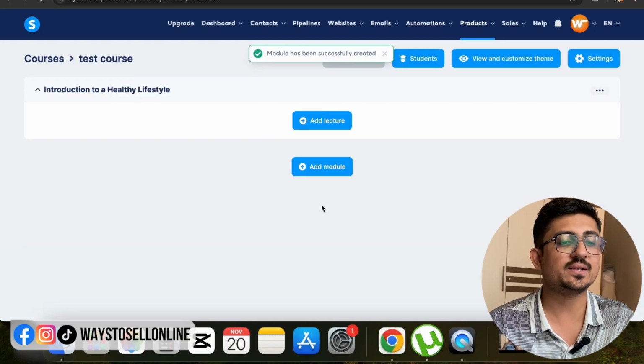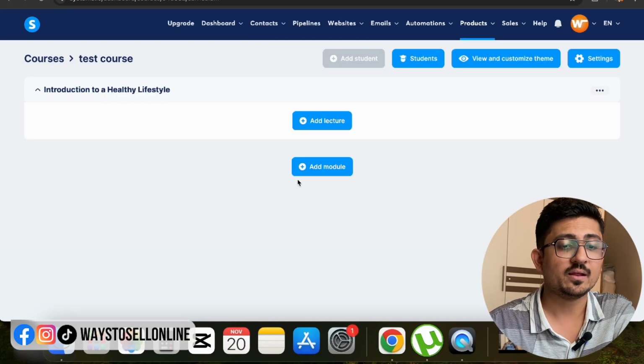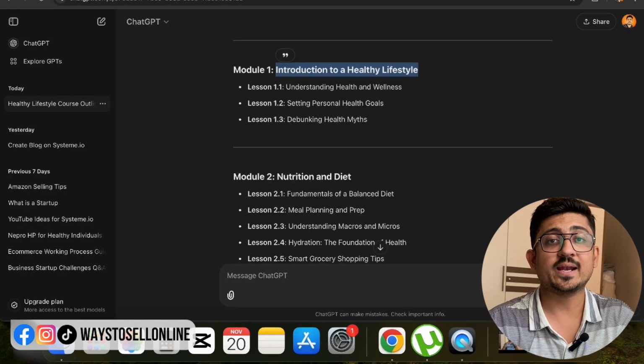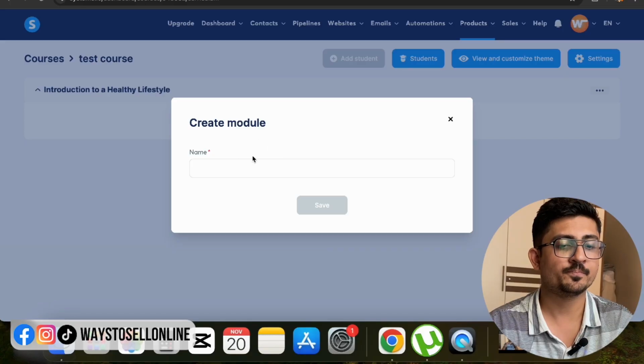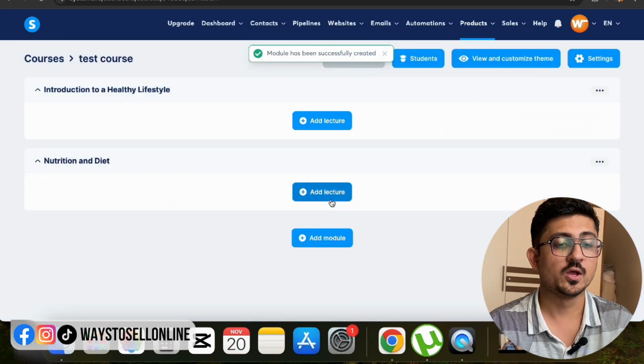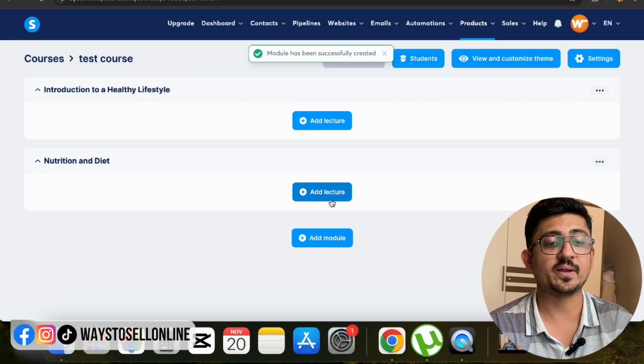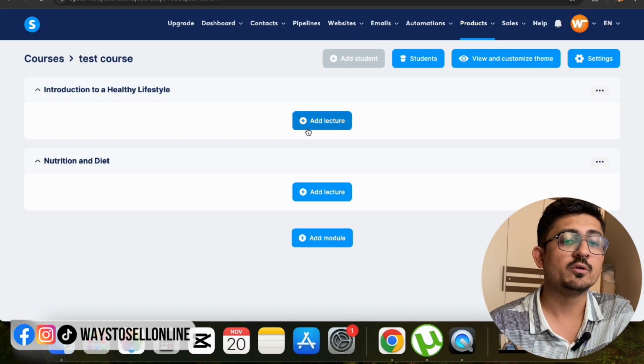Right, so here you can see that one module has been added, and if I click on add module again, here I can add the second module, which is nutrition and diet. So copy here, paste there and click on save. Now you can see that 2 modules have been added, and now under that module we have to add